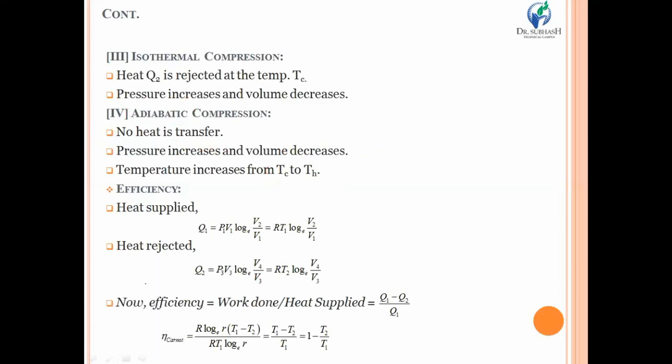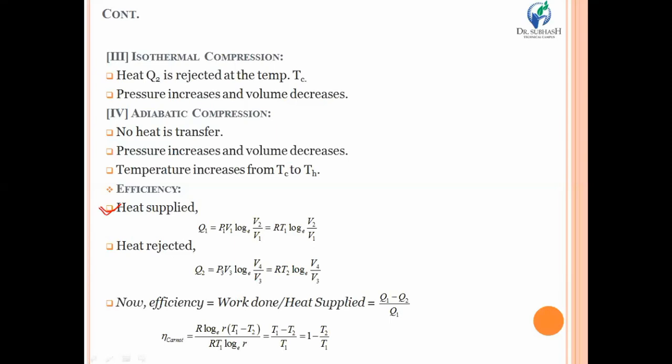Now it's time to derive a relation for the Carnot cycle efficiency. First of all, you need to calculate the input and the output. Over here we are supplying heat, so that is the input that we have given, and the output is the work done that we receive at the end of the thermodynamic cycle.